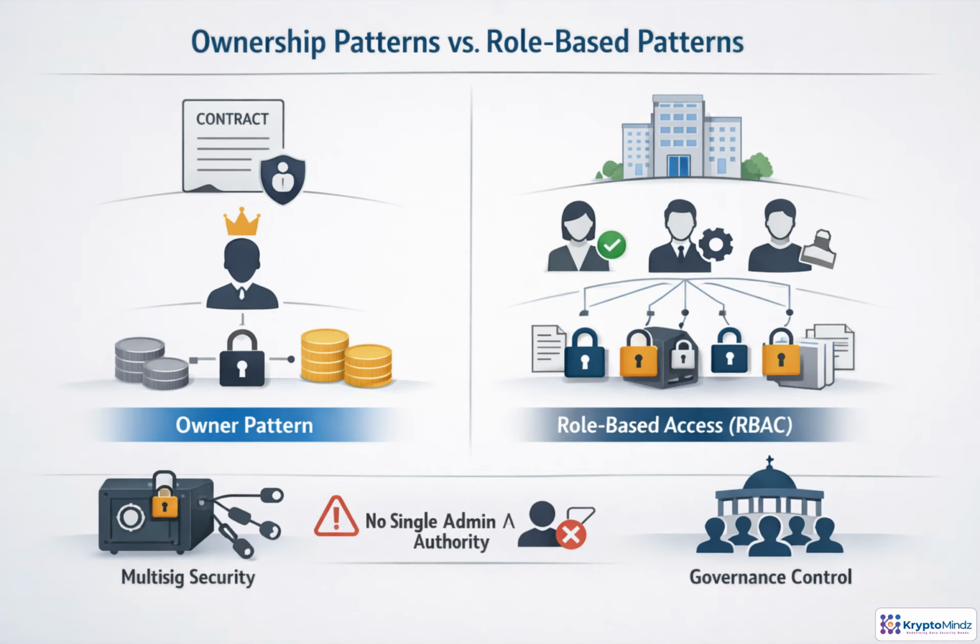The owner pattern is attractive because it is simple. One trusted account can configure the contract and respond quickly. But as value, complexity, and teams grow, that simplicity becomes a liability. RBAC separates responsibilities so operators, approvers, and emergency responders only receive the permissions they need. For critical functions, add multisig or governance control. The goal is to avoid any single key having unchecked power over business-critical behavior.